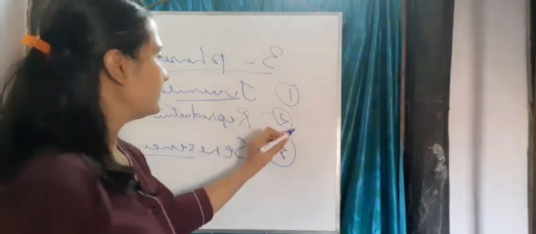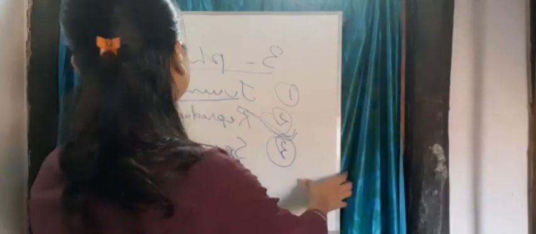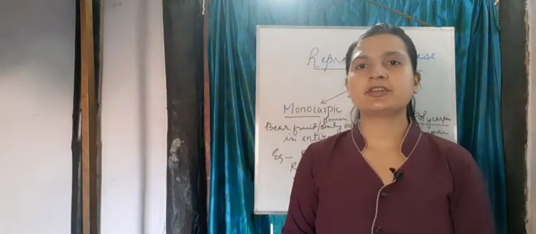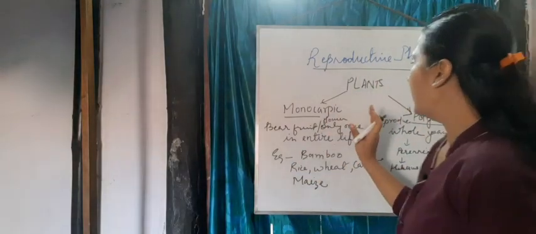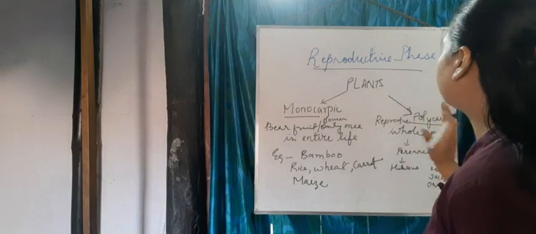Now let's start. What is reproductive phase? First let us start with reproductive phase in plants. Plants are divided into two, monocarpic plant and polycarpic plant.